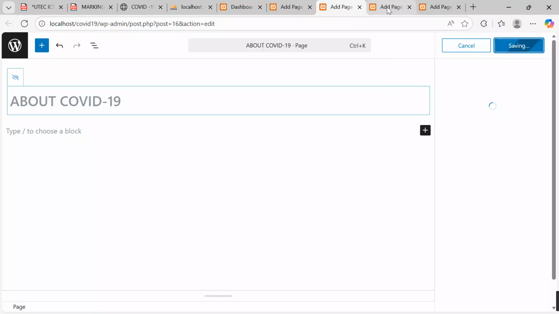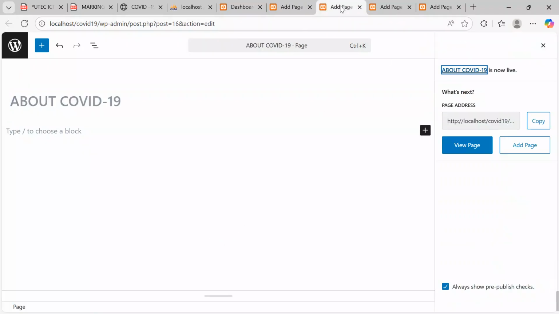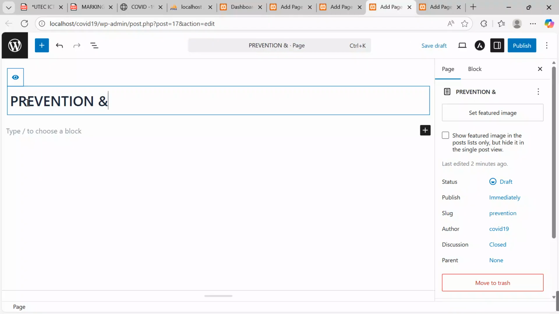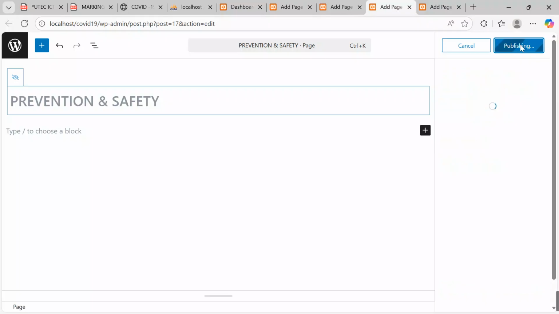Let me first publish here. Done. Come over here and name it prevention and safety page. Untick this, then come over here, publish, and again publish.